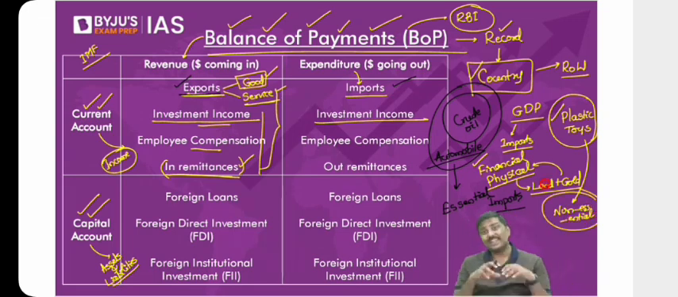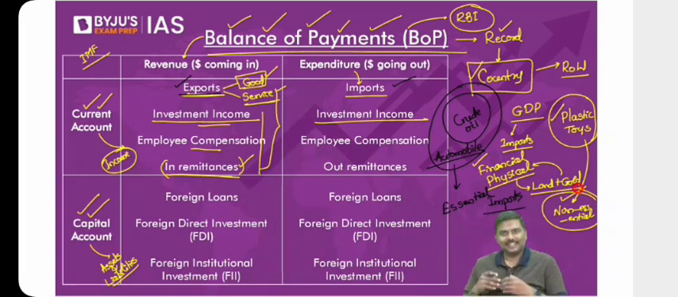So don't you think one of the reasons that we have a trade deficit is because of non-essential imports? So if the UPSC asks you, how do you control trade deficit? Do not simply write, we should control all the imports. That is not the right approach. You can write it, but also justify.